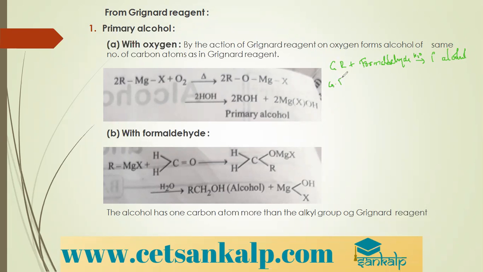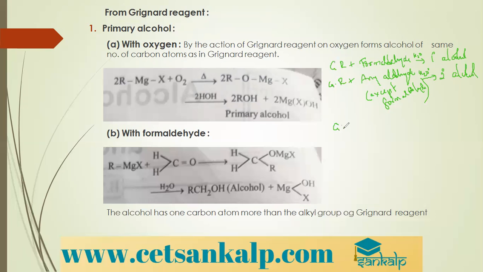Then Grignard's reagent with any aldehyde except formaldehyde, leaving formaldehyde, if you take any aldehyde followed by acid hydrolysis, we get secondary alcohol, right?